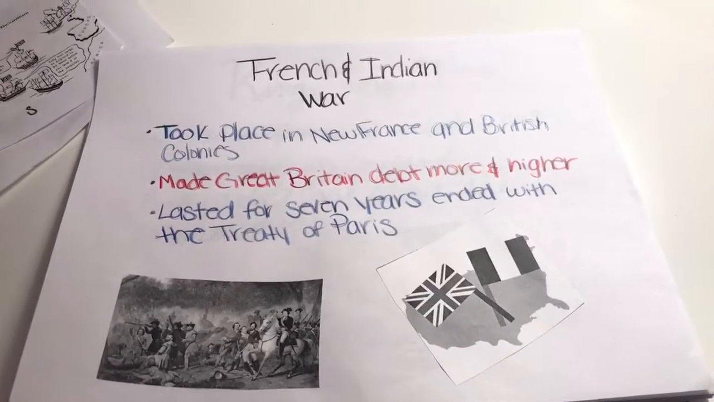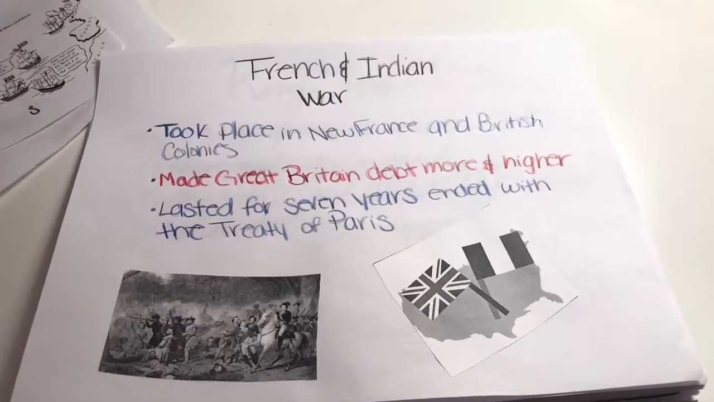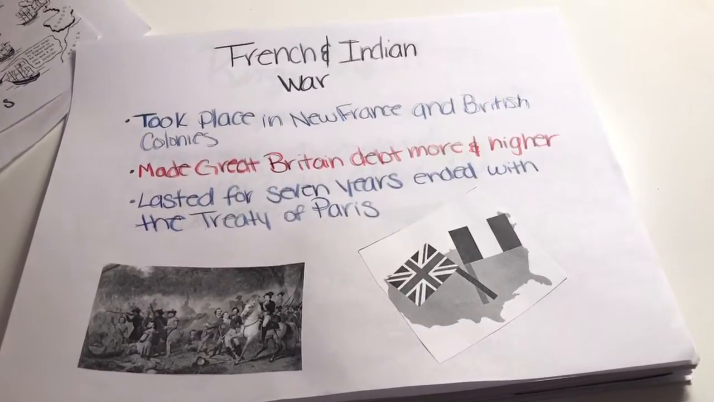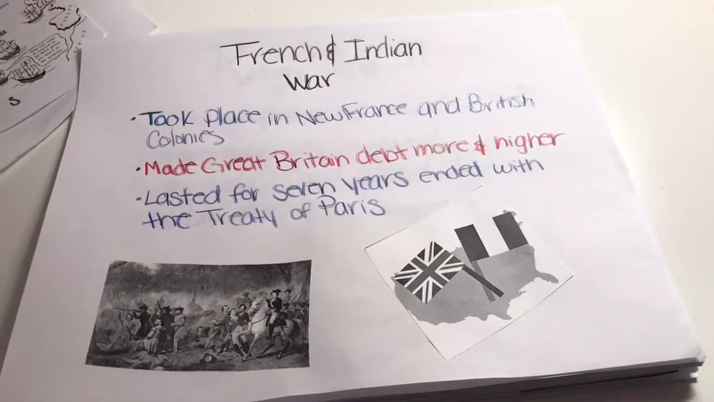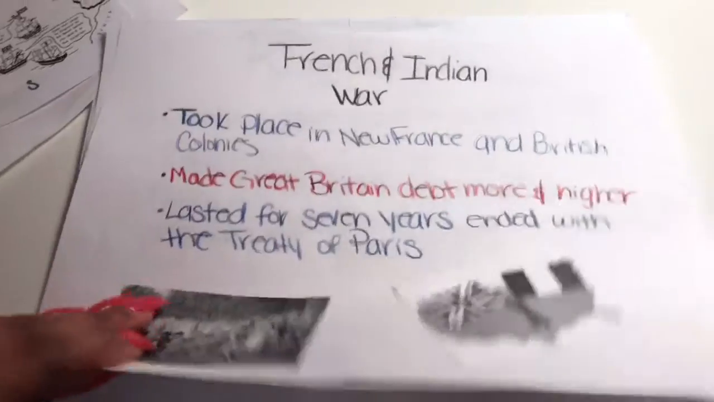The French and Indian War. It took place in the New England and British colonies. It put Britain in great debt, and it lasted for 7 years. It ended with the Treaty of Paris.